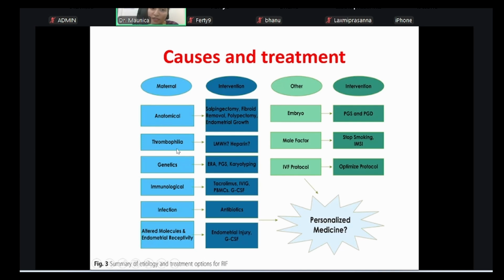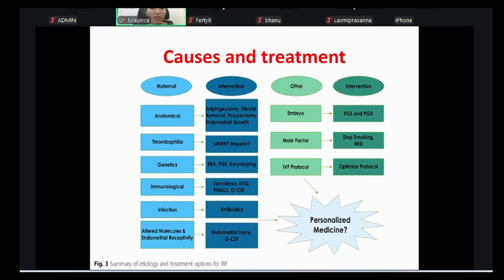Next is certain hereditary thrombophilias, which need to be corrected with the addition of blood thinners. Then the genetic basis, that is from the mother's egg, or the husband's sperm, or the resulting embryo, the genetics basically. Next is immunological. That is a whole other thing which is now being discussed a lot.